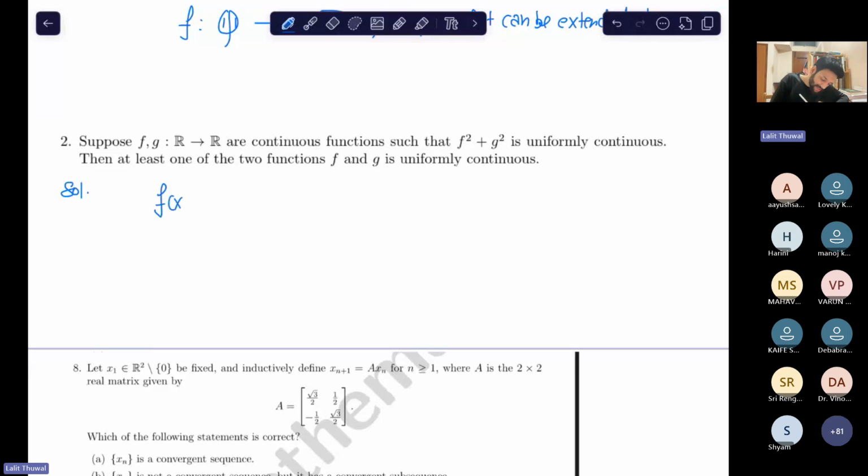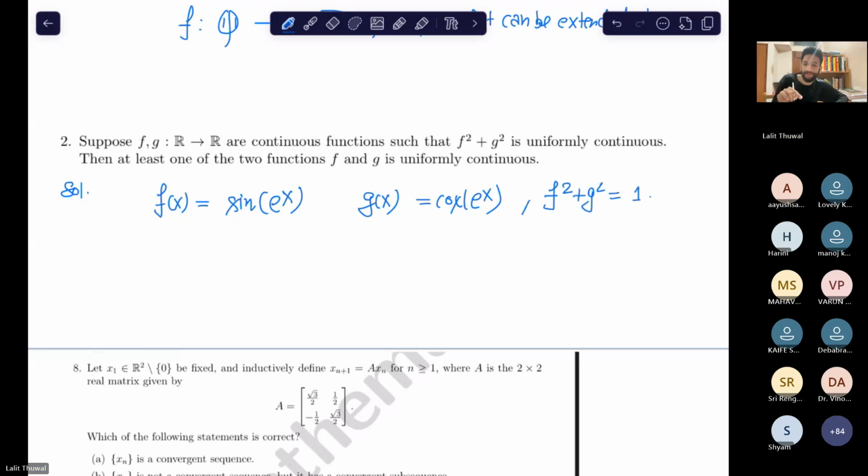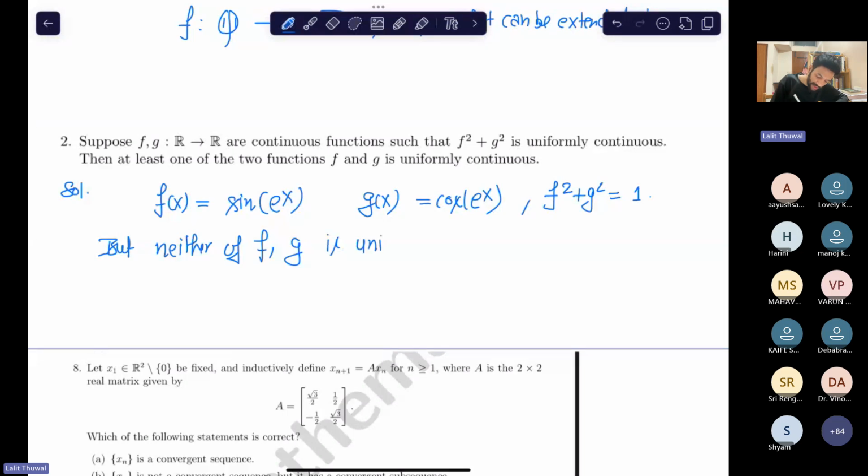See, I define f(x) equal to sine e to the power x and g(x) equal to cos e to the power x. So you see here f squared plus g squared equal to 1. Everyone can see it? f squared plus g squared equal to 1. But neither of f or g is uniformly continuous.